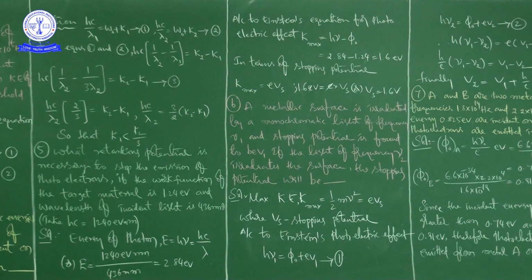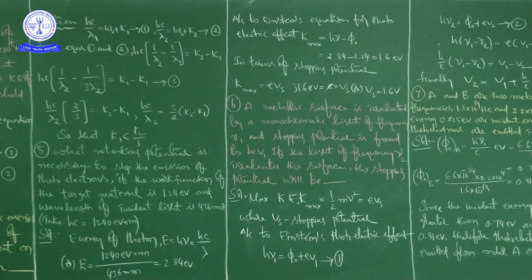2.84 electron volt. You know that here nanometer will get cancelled. Then finally the answer will be 2.84 electron volt, which is the unit of energy, right? Next, according to Einstein's equation for photoelectric effect, that is K maximum is equal to h nu minus phi naught. That is the photoelectric equation, right?